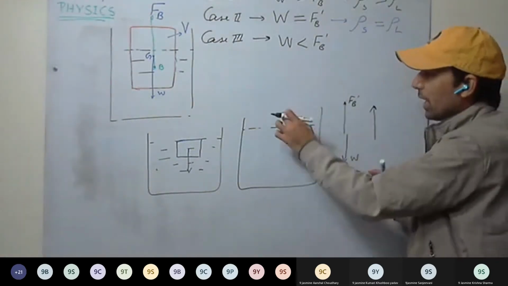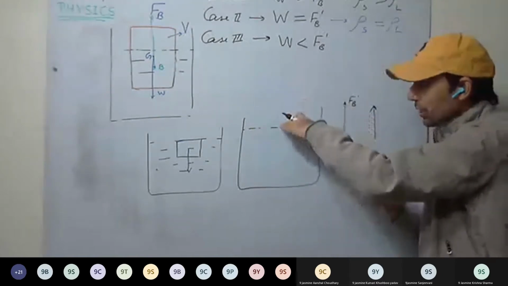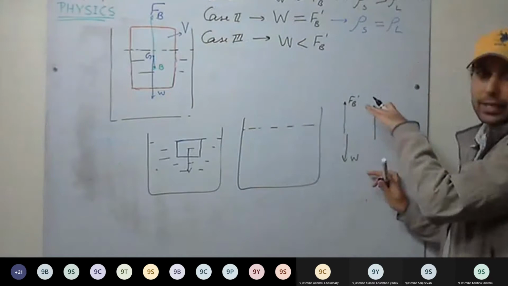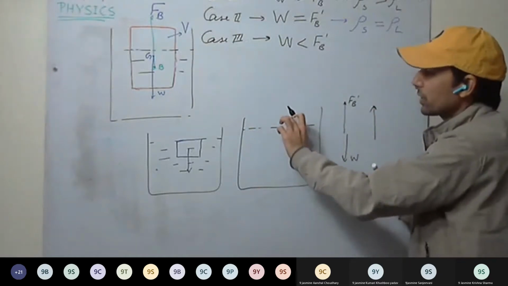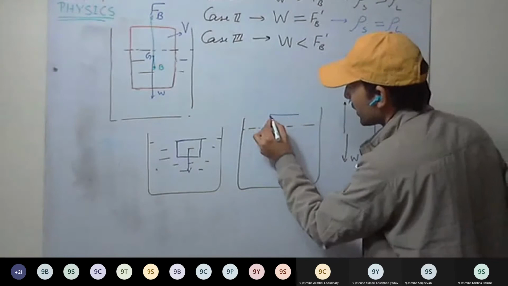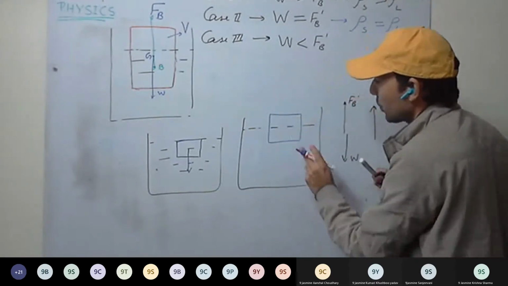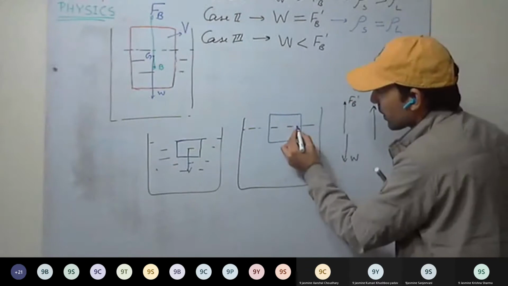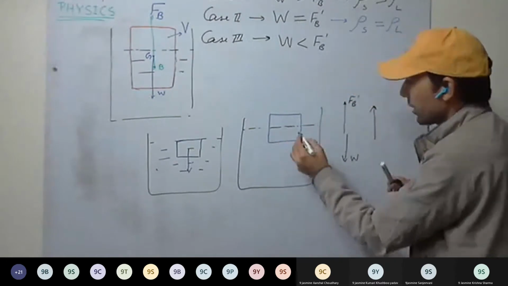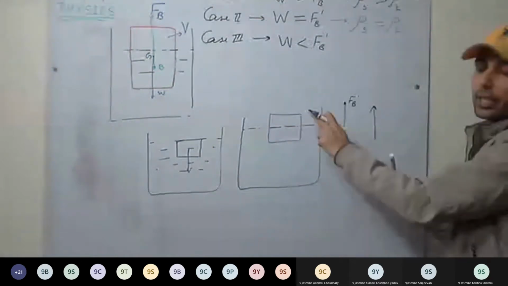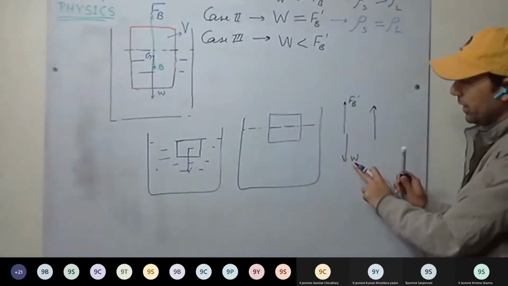So for example, I have placed one body, I pushed it inside the water. Now I release my hand and it comes back to the surface and positions itself in water such that the weight of the displaced liquid becomes equal to the weight of the body.